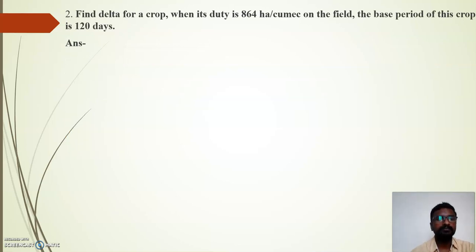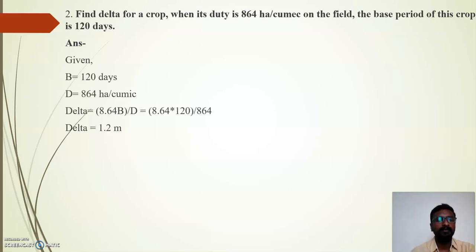So this is a particular problem: find delta for a crop when its duty is 86.4 hectare per cumec on the field. The base period for this crop is 120 days. Okay, so this is a problem. So how can we find out? Given is the base period, and duty is given. So simply the formula of relationship between duty and delta we can use and find out the answer. So it is very simple. Just put the values of B and D and you will get the delta.